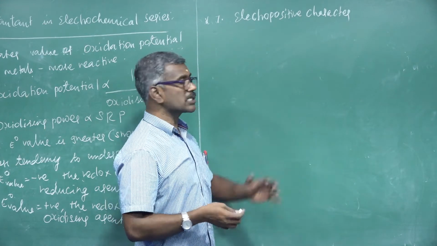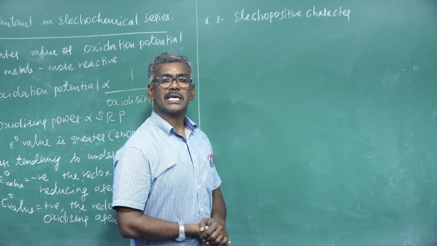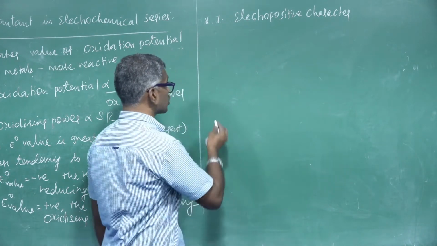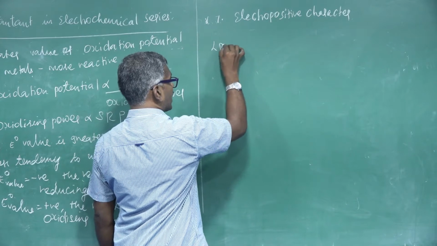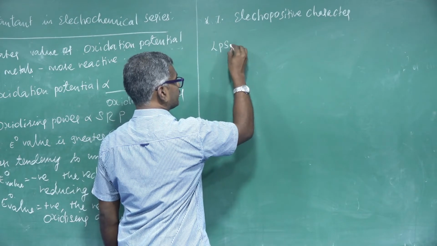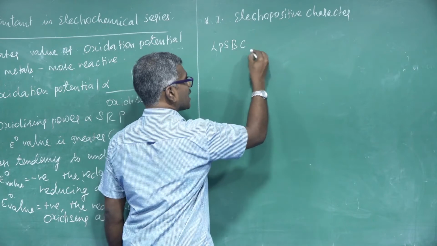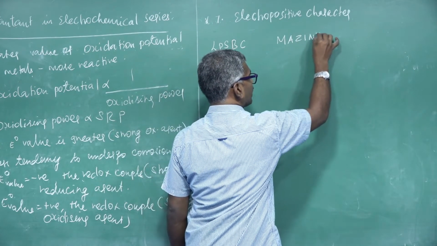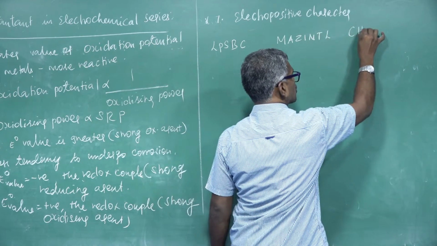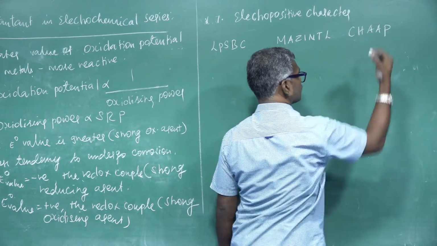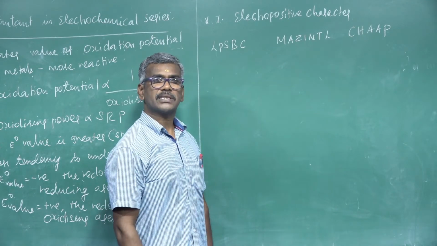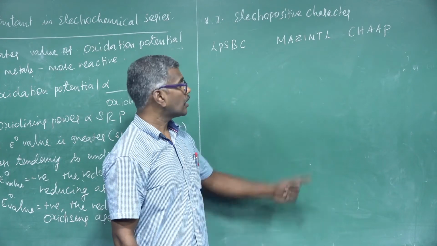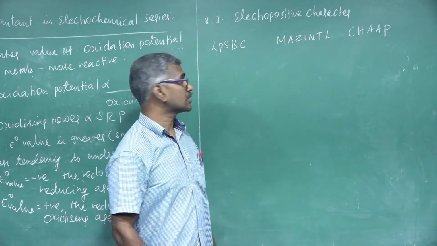Electropositive character, this is the decreasing order of metallic character, using a shortcut notation: Li, K, Na, Ba, Ca, Mg, Al, Zn, Fe, Ni, Sn, Pb. This is a shortcut method to write down the decreasing order of electropositive characters.